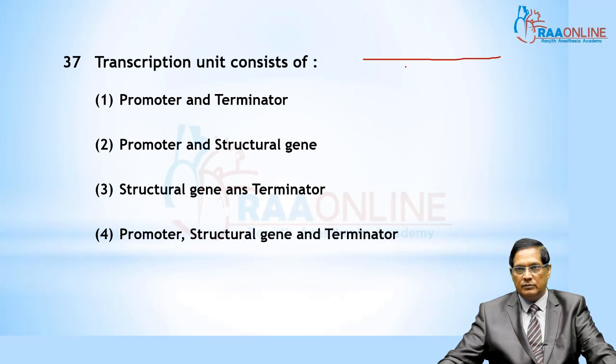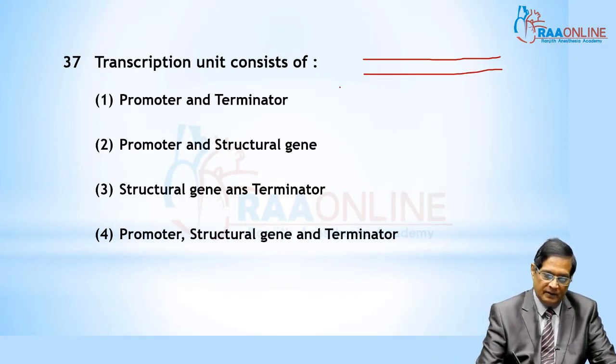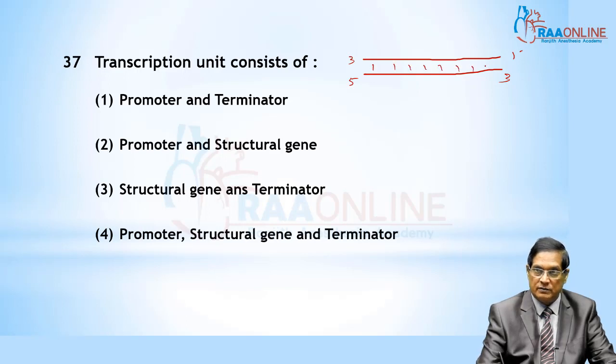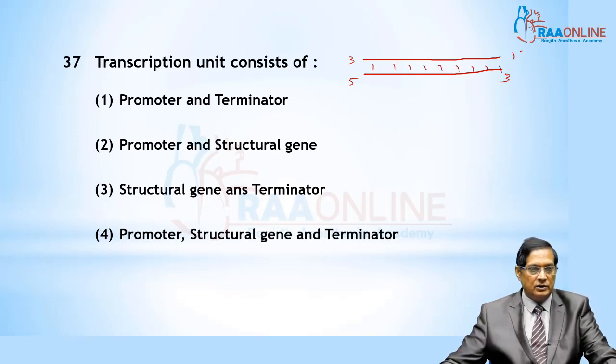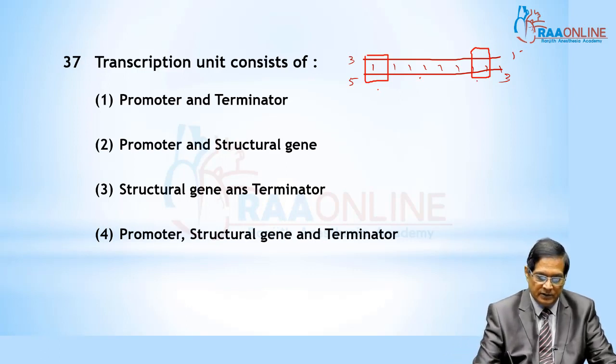This is a DNA molecule with polarity 5' to 3' and 3' to 5', joined by hydrogen bonds. With regard to the coding strand, the promoter is present towards the 5' end and the terminator towards the 3' OH end, and in between them is the structural gene.